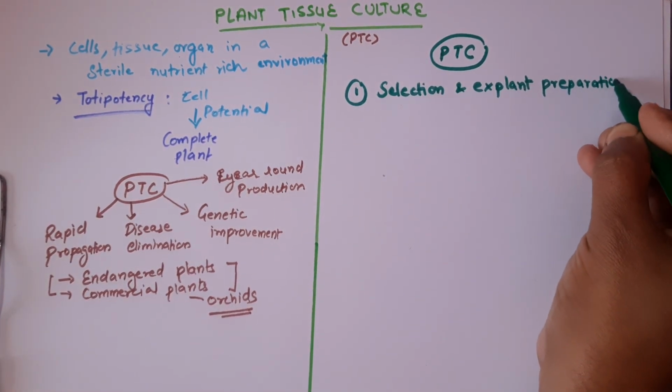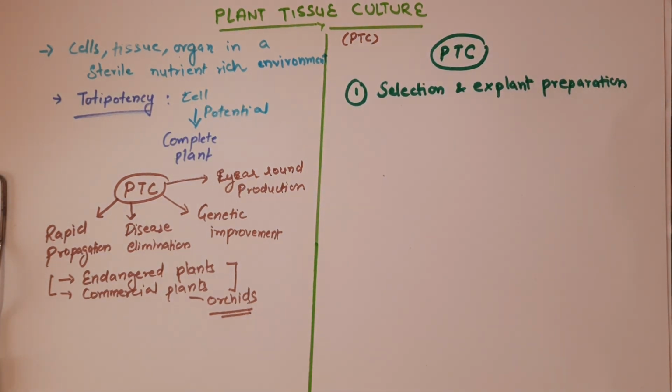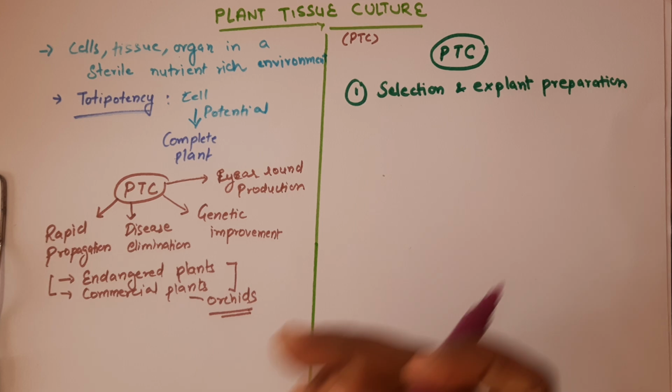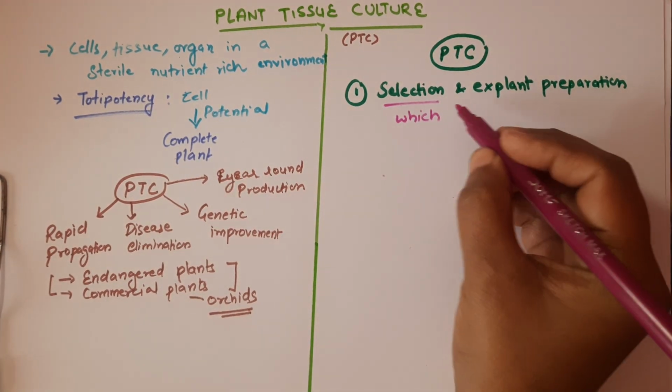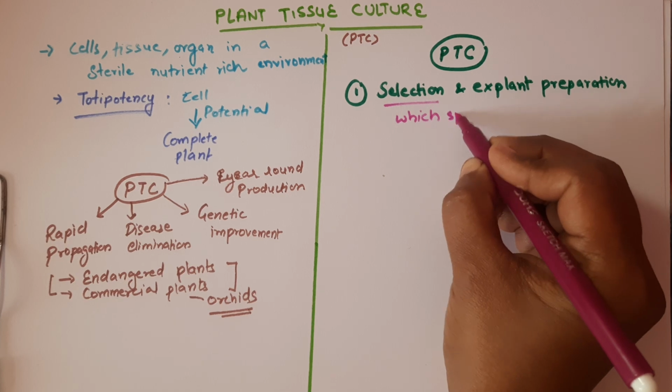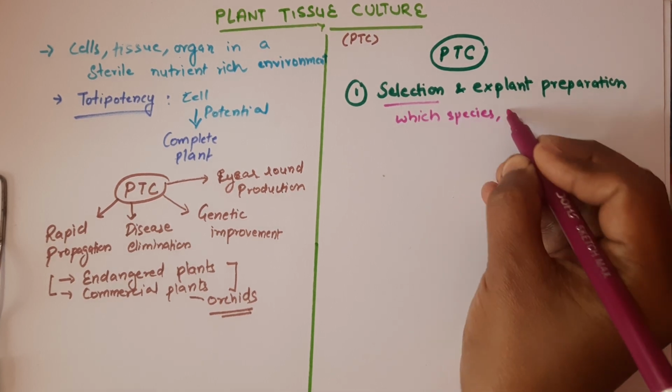So what does it mean? First of all, we need to identify or select which species we want to multiply using plant tissue culture, which species and what is its importance.